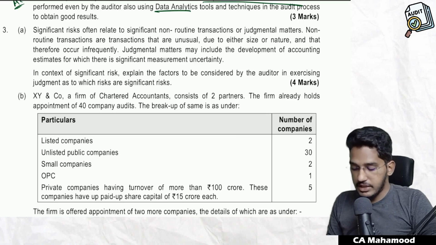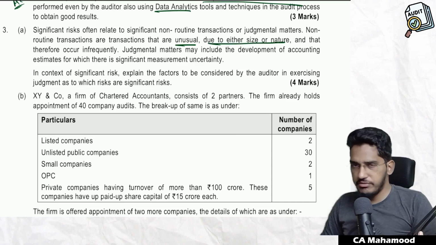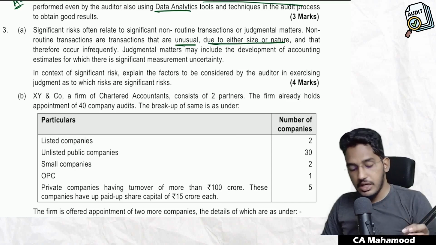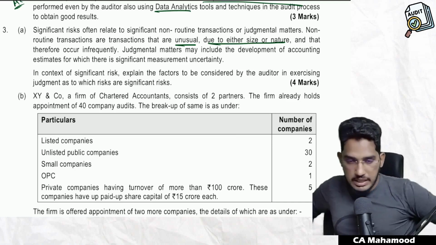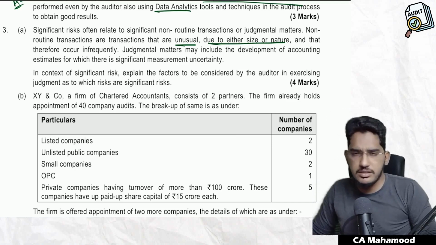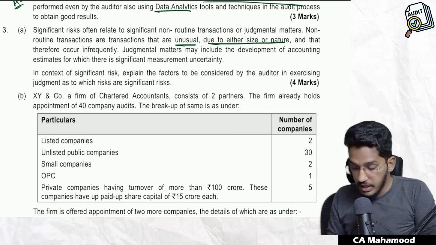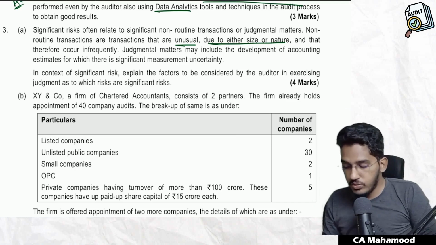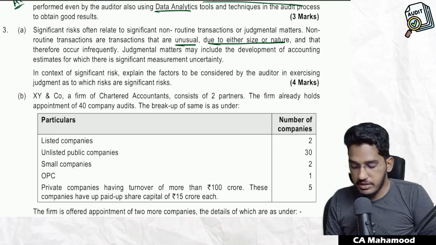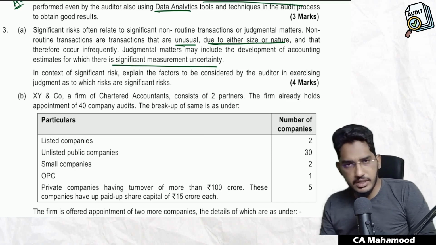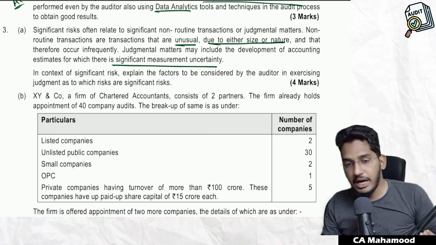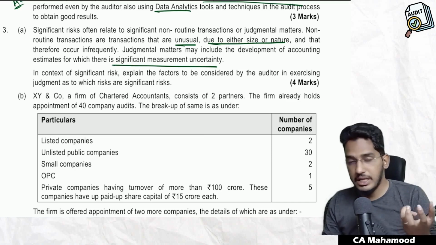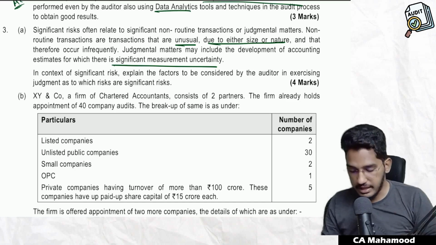Non-routine transactions are transactions that are unusual due to either size or nature and that therefore occur infrequently. First, they are telling some statements. When there are some non-routine transactions, some unusual or special transactions, the risk will always be higher. Judgmental matters may include the development of accounting estimates for which there is a significant measurement uncertainty. Similarly, when some items involve estimation, there is uncertainty, and there also the risk is higher.